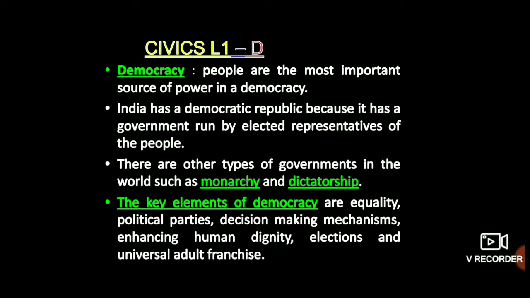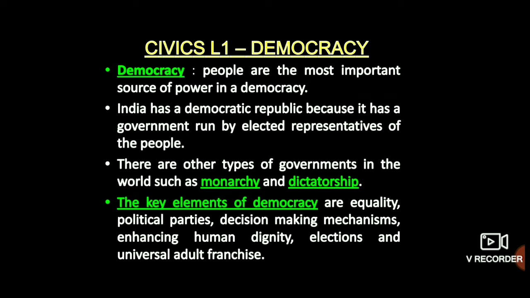chapter from civics, lesson 1, democracy. Democracy. People are the most important source of power in a democracy. We can also say, in other words, that democracy implies the rule of common people. Most of the countries in the world today are democracies. They have granted equal voting rights to all their citizens.